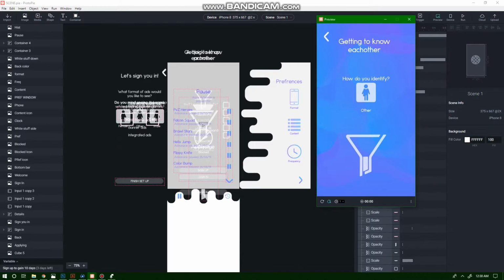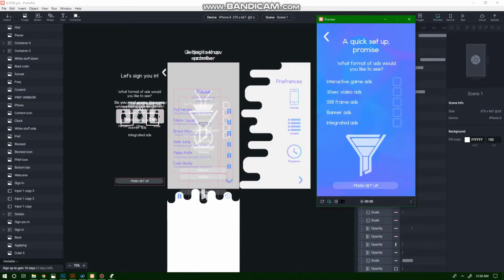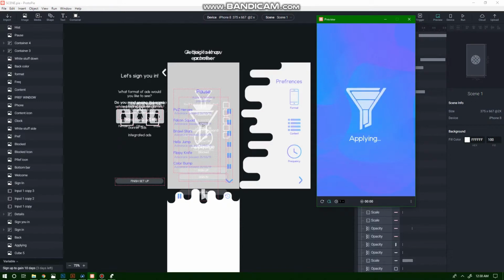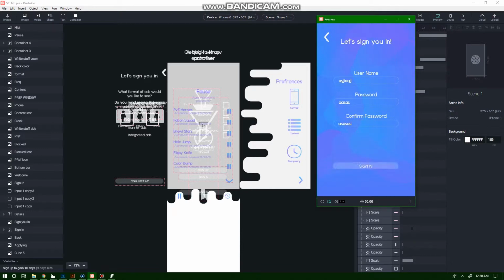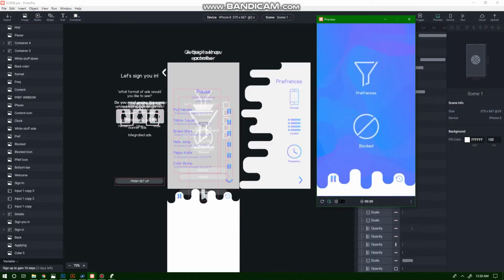It's going to ask you how you identify. Age, I'm going to say I'm 20. Then three questions to set up your basic preferences. It's fine like that. It applies it and then gives you login details. Just type in anything here, it doesn't really matter. It signs you in, and then welcomes you and takes you to the home page.